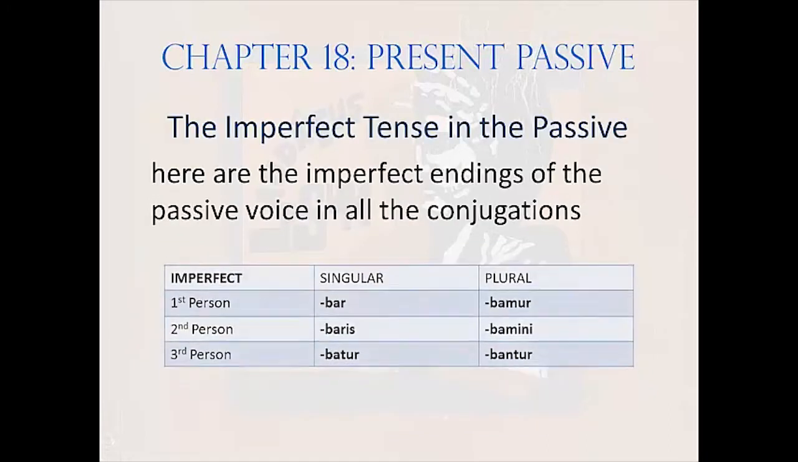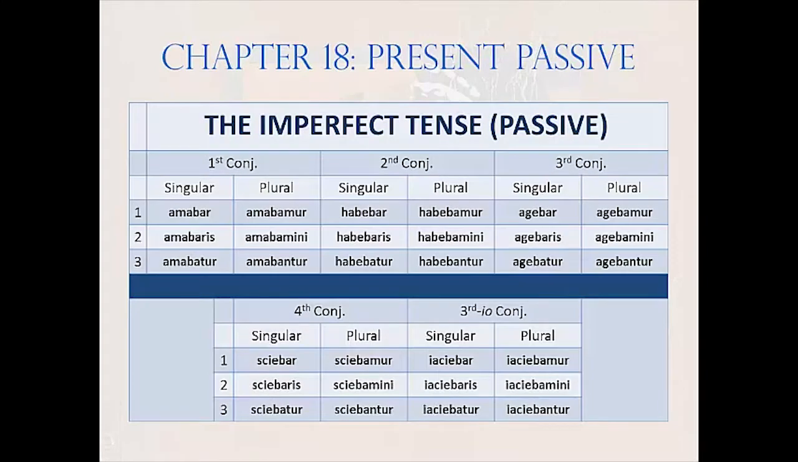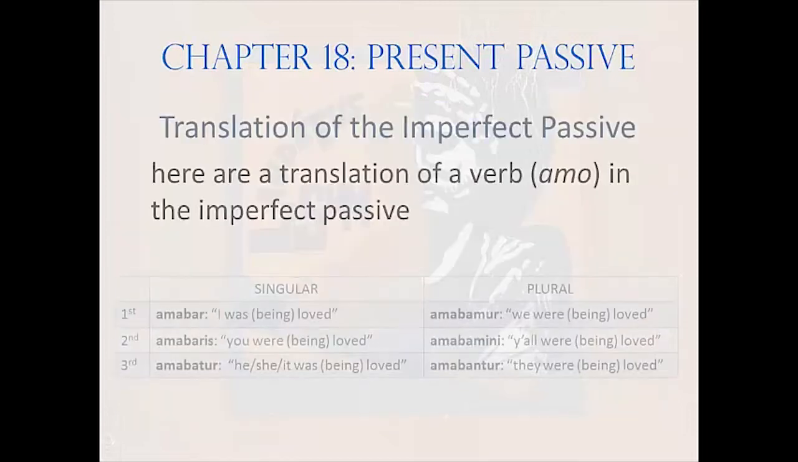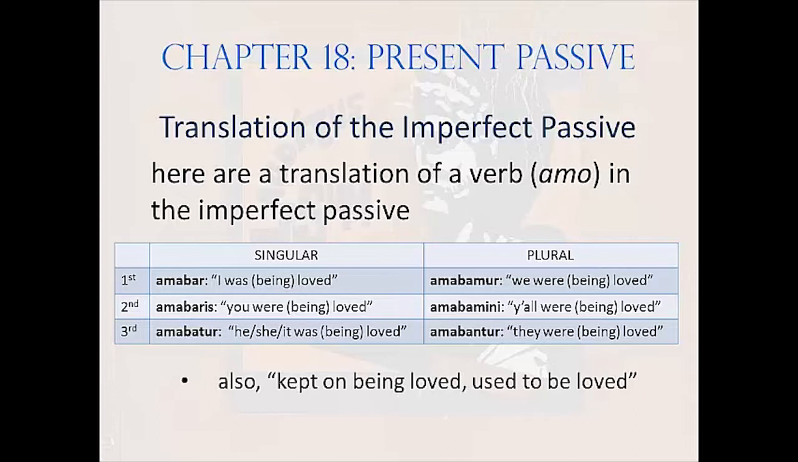Here are the passive endings for the imperfect tense. -bar, -baris, -batur, -bamur, -bamini, -bantur. And here are those endings attached to verb bases in the 5 conjugations. The translation of the imperfect passive presents no surprises. I was loved, or I was being loved, the continual form. Also, I kept on being loved, I used to be loved. All these translations apply to all the conjugations.